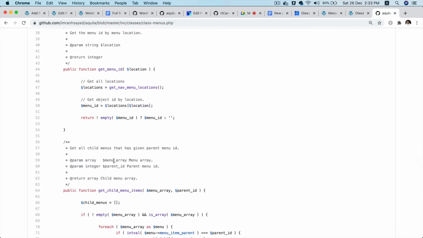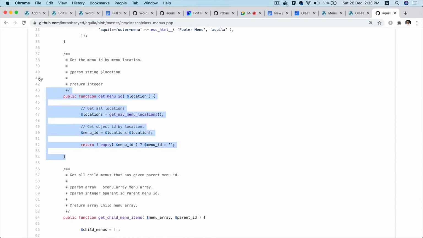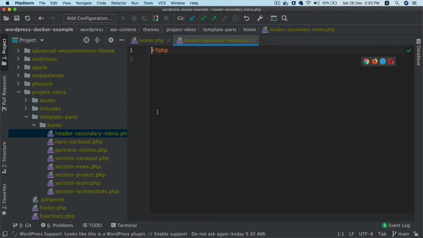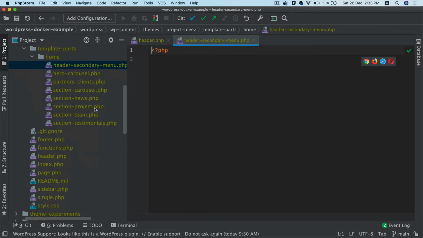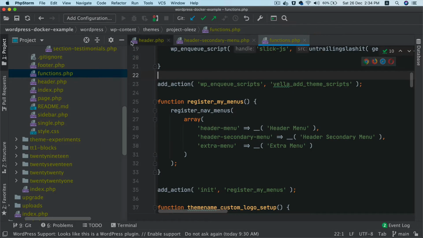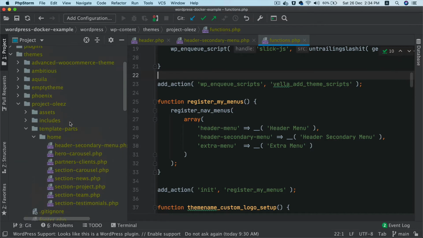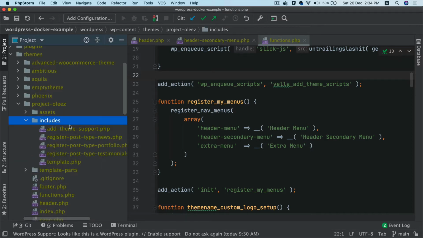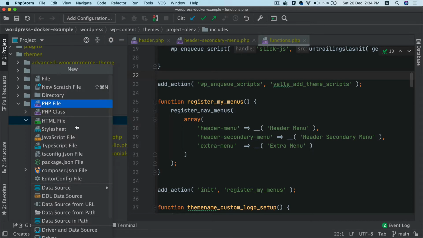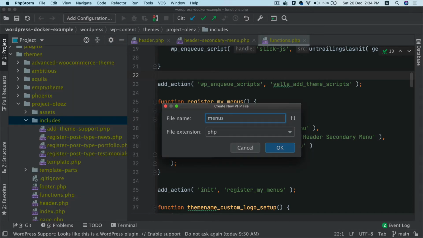So here I have created some functions, so let's copy this. Let's go back to the functions.php. In includes, I'll create a file called menu. So this will contain all the menu related functions.